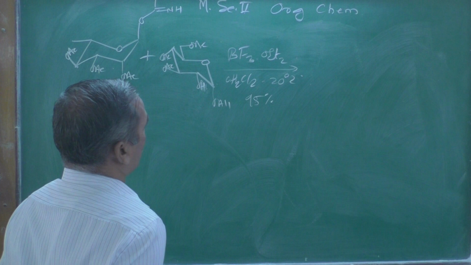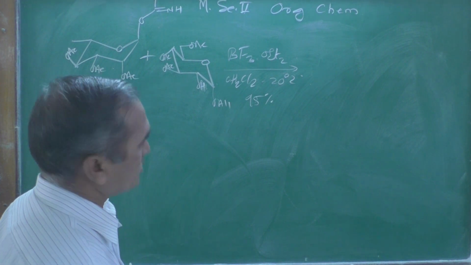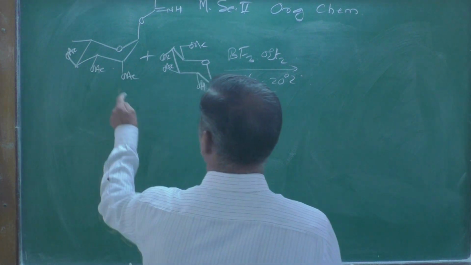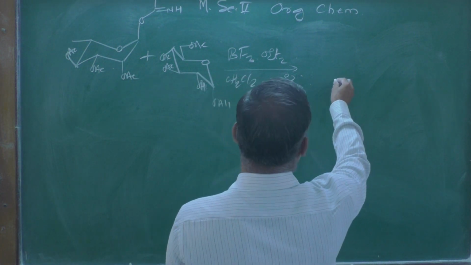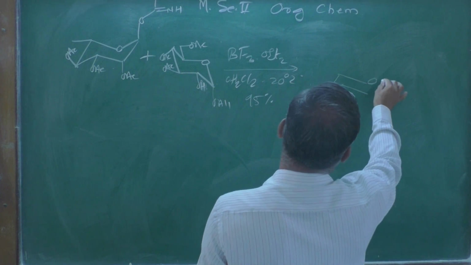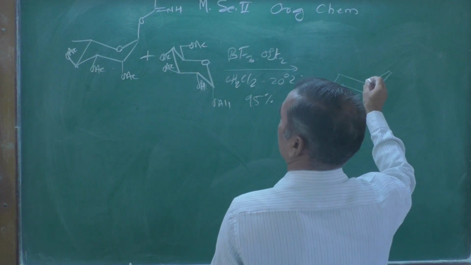So in this reaction, the product we can show like this.